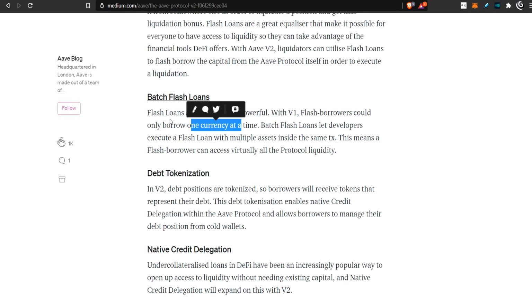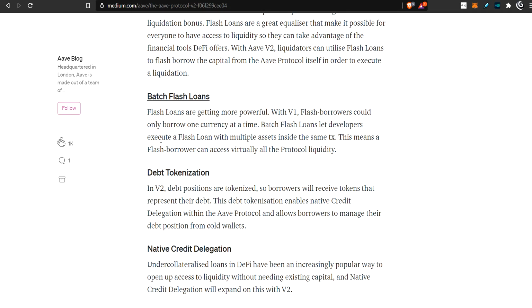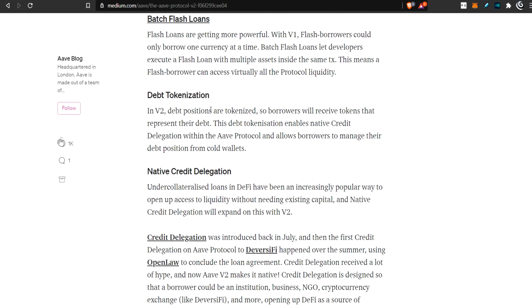So it all has to be written as a single piece of code. If you can do the whole thing as a single transaction, then you can do it without supplying any collateral. There is a small fee for that, and I don't know what it is on AAVE, but all the protocols have a small fee for flash loaning their liquidity. So they're here to stay, and they're quite useful.